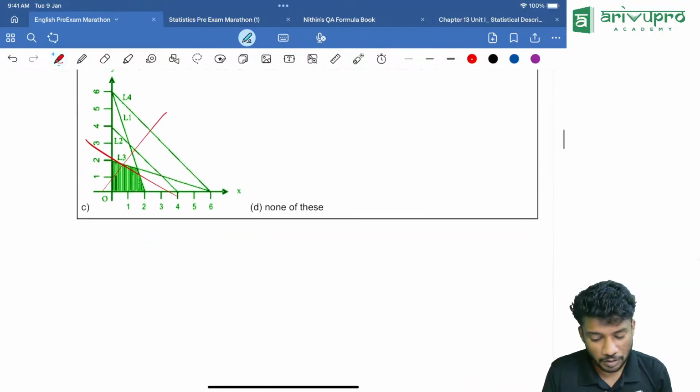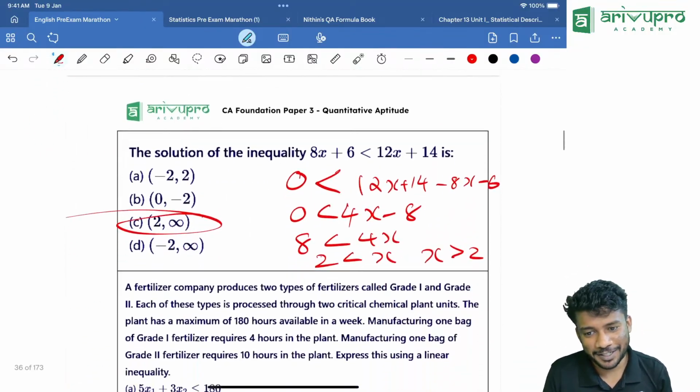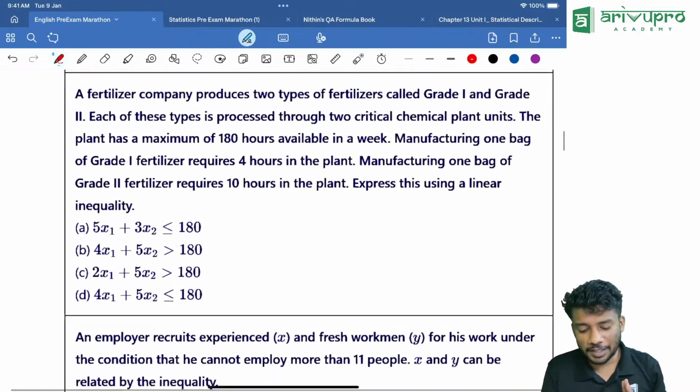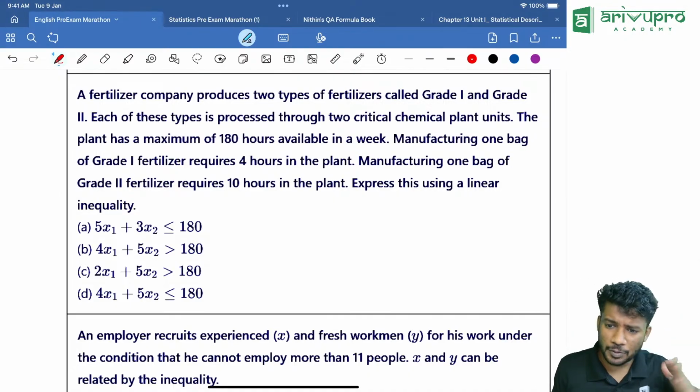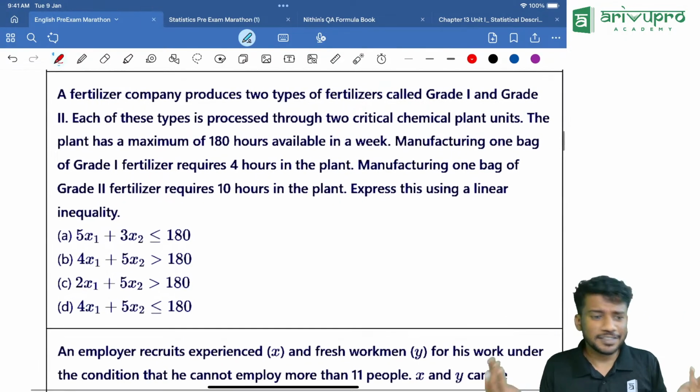Always try, Anand, if possible, to attempt 70 to 80 questions. But don't go for negative marking and all. Keep that in mind. Negative marking will only make you lose marks. I'm telling you. That's the fact, right?